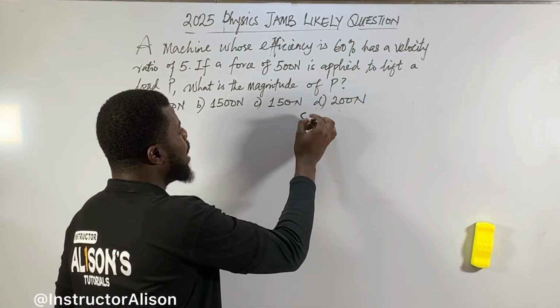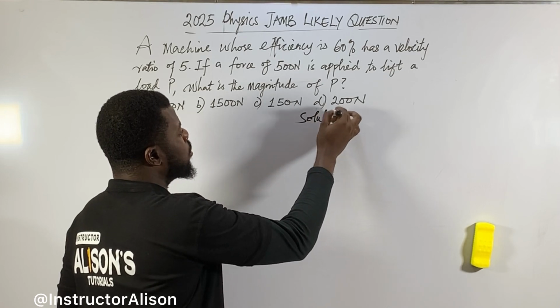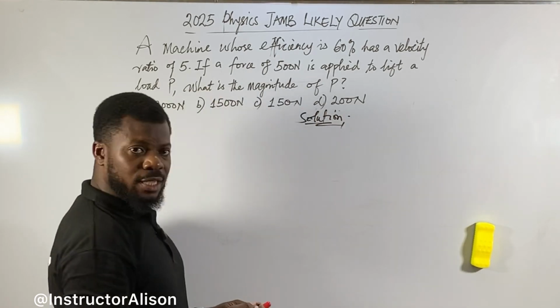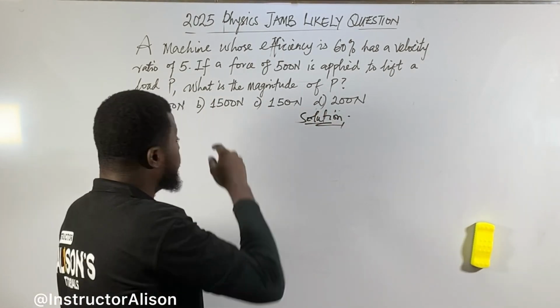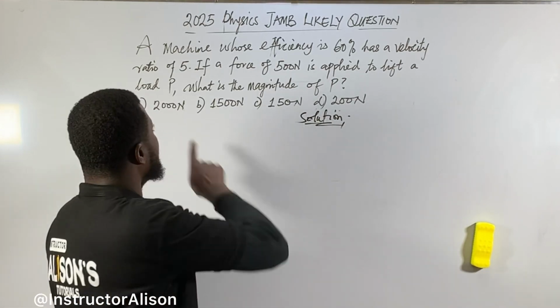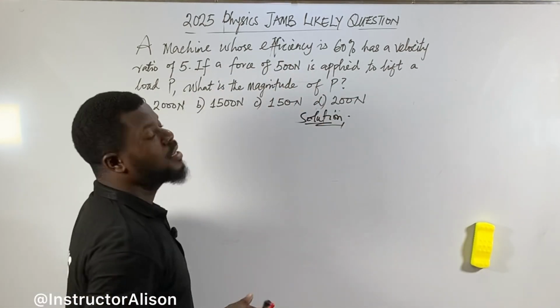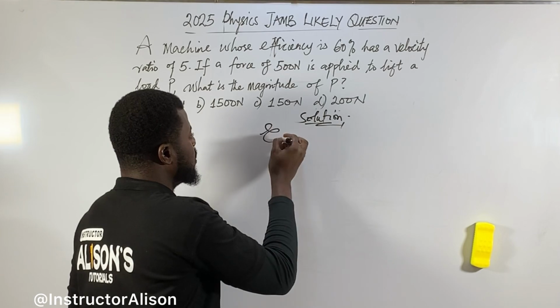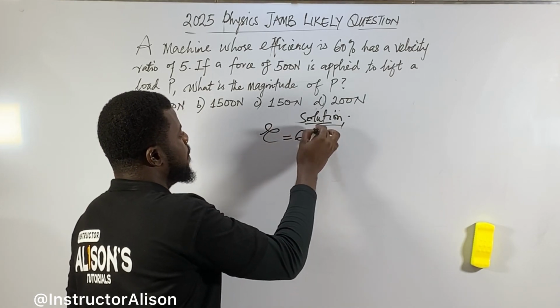So, solution. I want to get this answer. You just come, they tell you a machine. You ask yourself which topic this thing comes from. Now, simple machine for physics. They say a machine whose efficiency is 60%. Just write efficiency equals 60%.